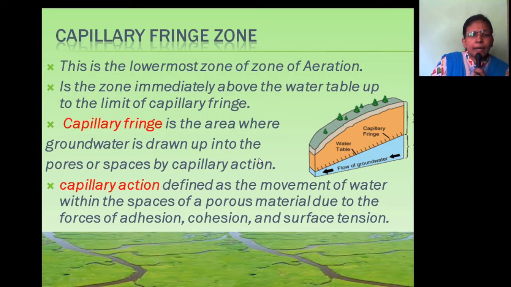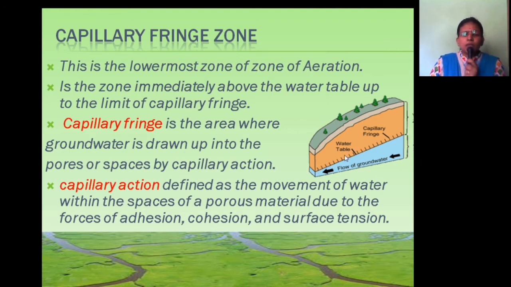Then we will see the capillary fringe zone. See, this is the capillary fringe zone. This is the lowermost zone of aeration, the zone immediately above the water table level. This is the water table level. The upper level of the zone of saturation is called the water table. This is the zone immediately above the water table level, up to the limit of the capillary fringe.